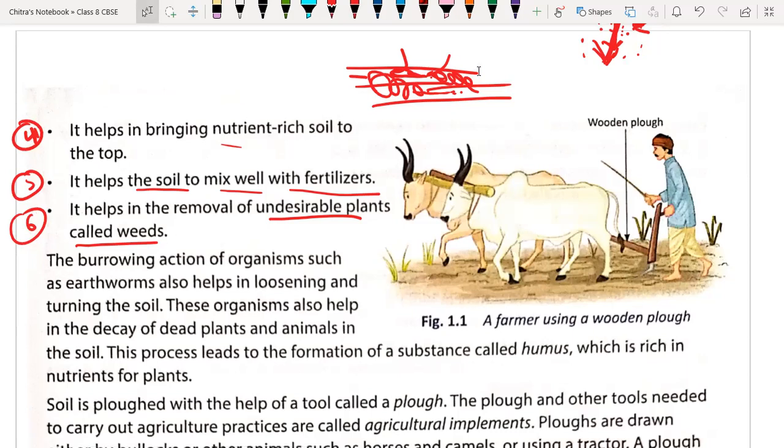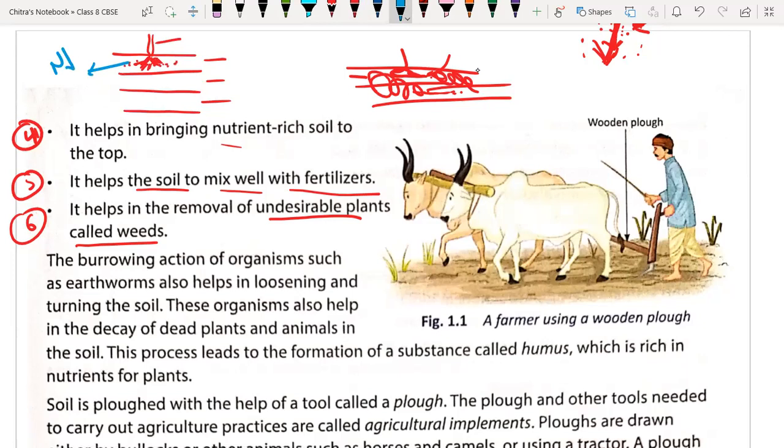Which one, beta? The weed point? Fourth, bring it. Okay, suppose here we have the different layers of the soil: first, second, and third layer. Suppose you have grown the plant over here, and its roots are present on the upper layer only. So that plant will absorb nutrition from that upper layer only. Is it or not? Yes, sir.